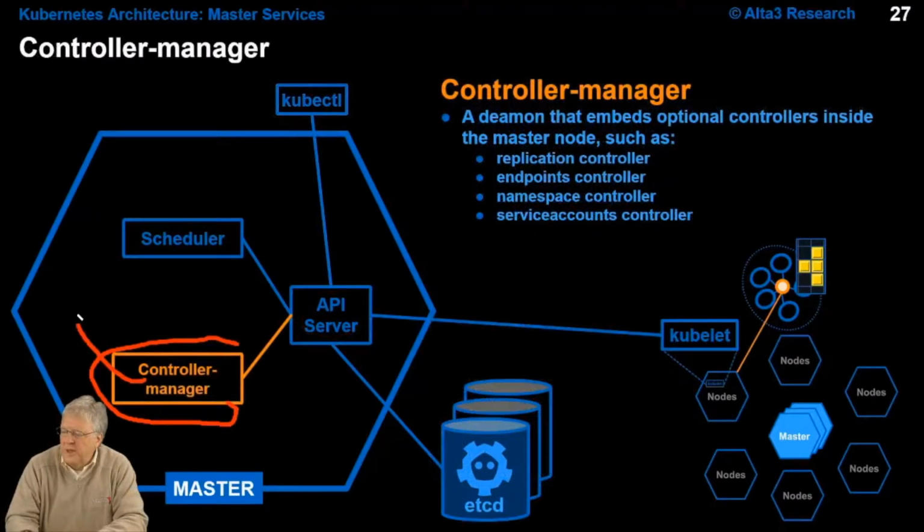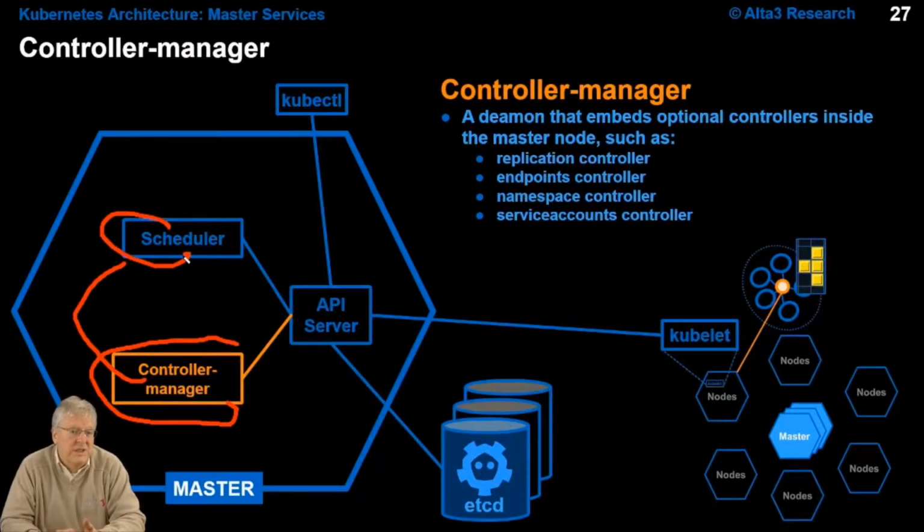Controller Manager, which by the way would have launched Scheduler, would also launch other controllers in the network. Quite frankly, a cloud with just Scheduler isn't good enough. I want a replication controller, an endpoint controller, namespace controller, and service account controllers. There are a lot of plus controllers that you can write yourself.